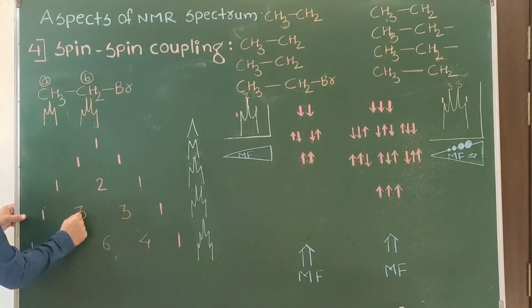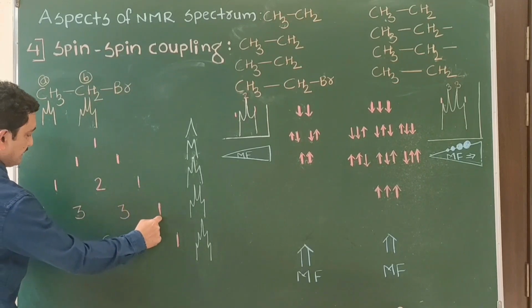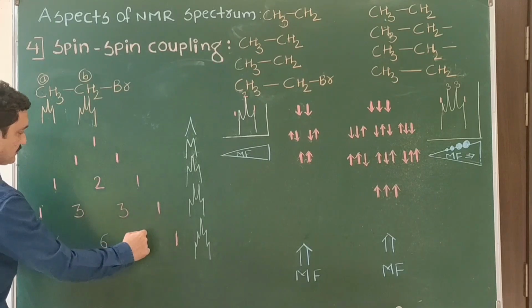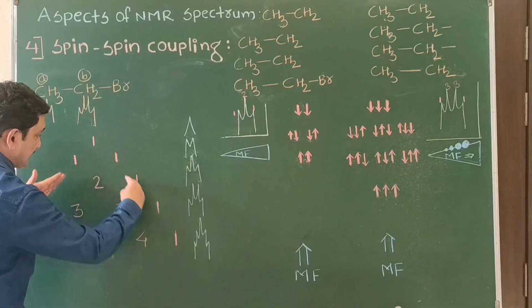1, 2 plus 1 is 3, 2 plus 1 is 3, 1 here. 1, 3 plus 1 is 4, 3 plus 3 is 6, 3 plus 1 is 4, and 1 here. This is a Pascal triangle.